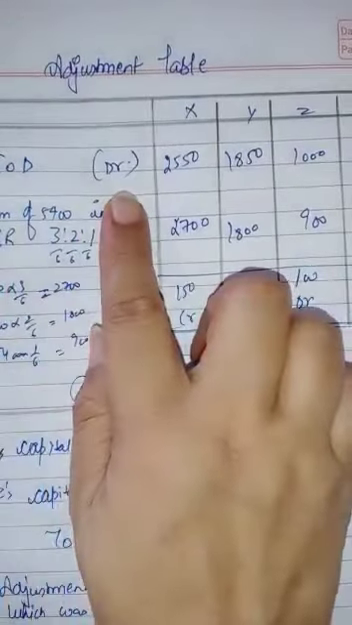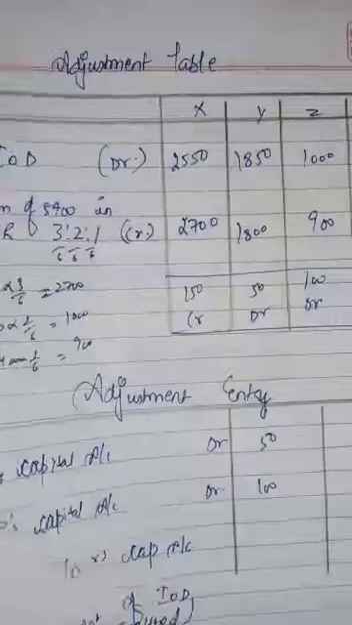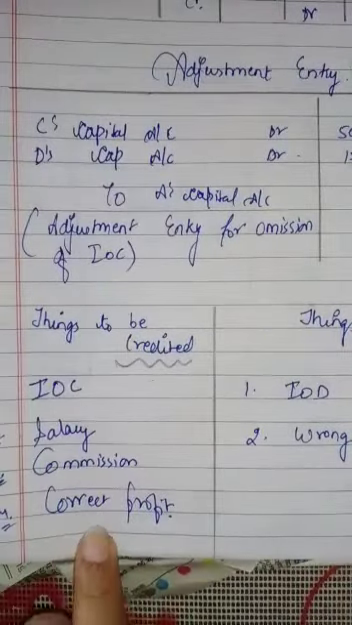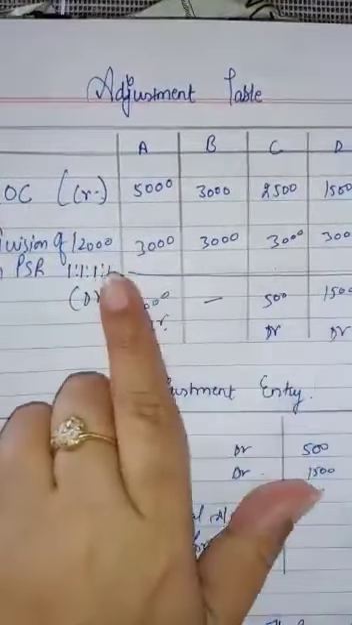Interest on drawing is always debited and the total will always be credited. And these things, interest on capital, salary, commission, correct profit, these are all credited first and their total is always debited.